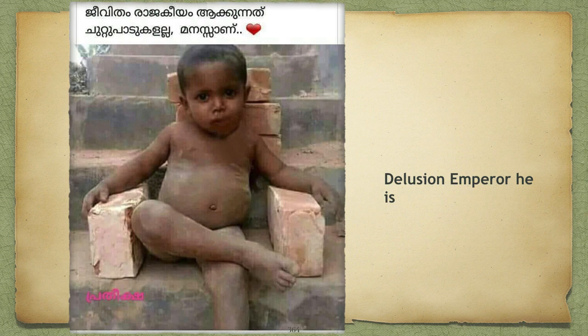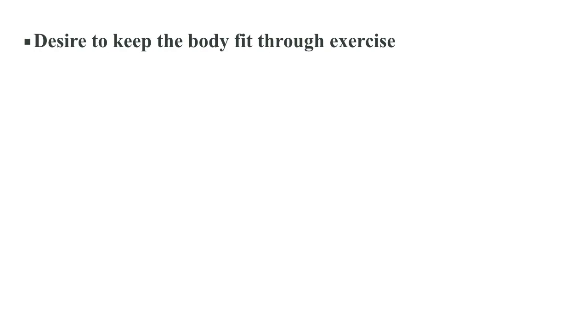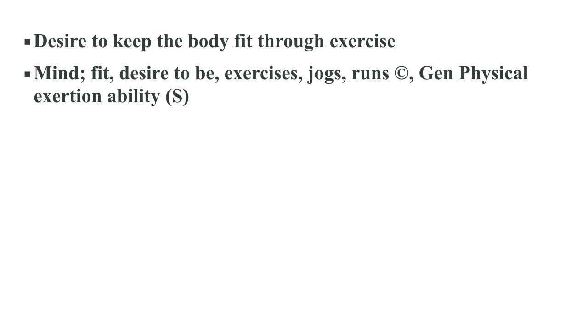Delusion, emperor he is. Desire to keep the body fit through exercise. He always has a desire to keep the body fit through exercise. Mind, fit, desire to be, exercise, jogs, runs. That's a rubric in Complete Repertory. Generalities, physical exertion, ability. That's another related rubric in Synthesis Repertory. So, always an extreme desire to keep the body fit through exercise.